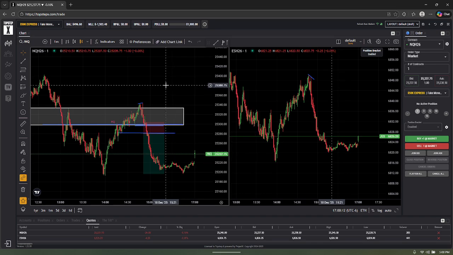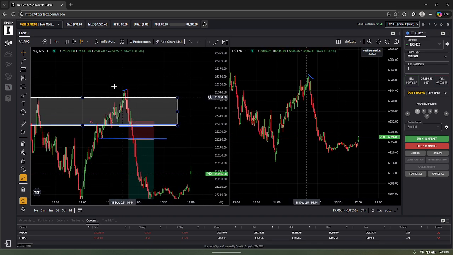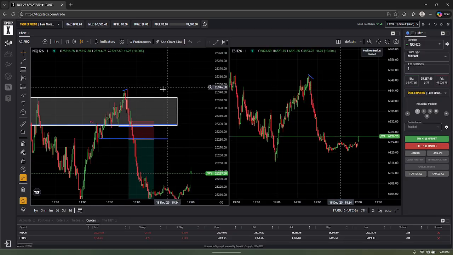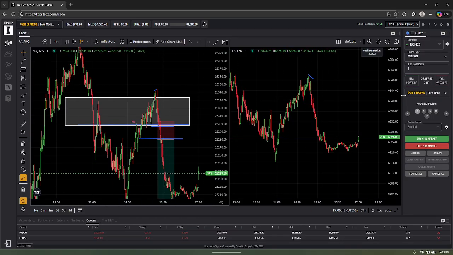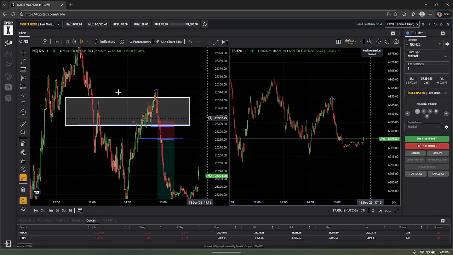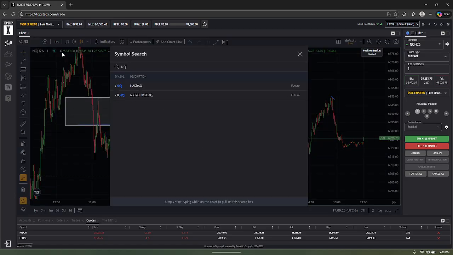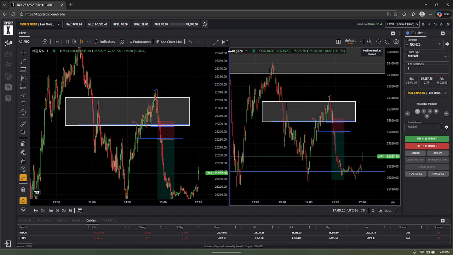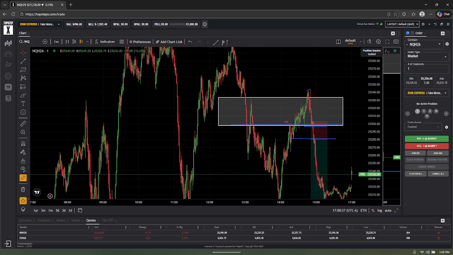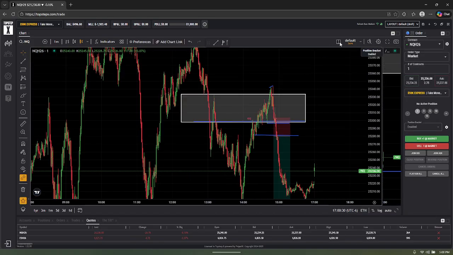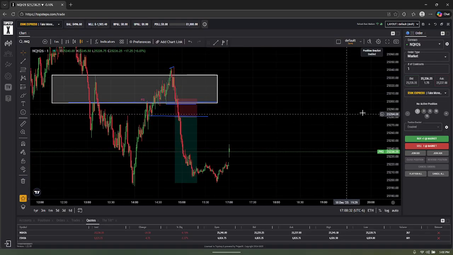All right, so, boom. SMT's at the highs right here. I spotted this. Well, even before that, let's go over the whole process. Let's start at the daily bias on NQ. So let's switch this on to NQ. Well, this one won't stay at ES. Okay, whatever, let's just get rid of this then. Boom. We're on NQ right now.